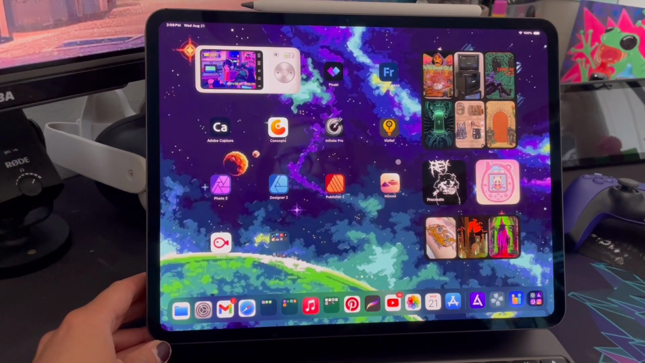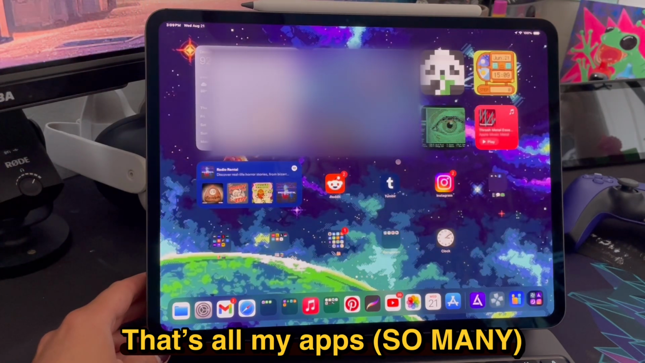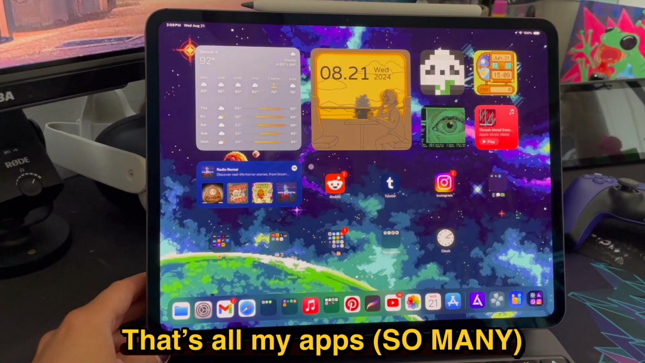Games, arts, and yeah, social media and movies and books.